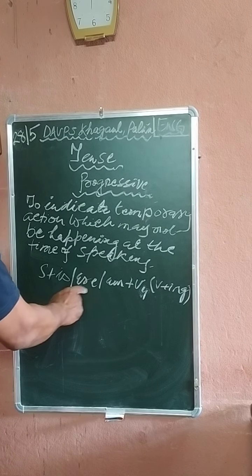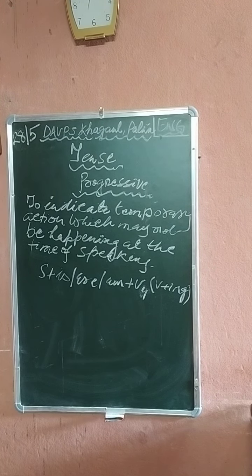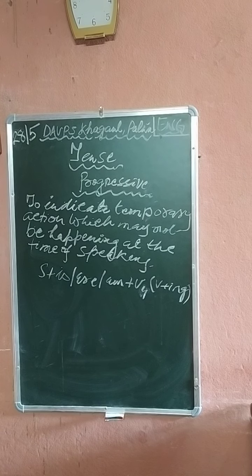Subject plus is/are/am plus V plus ing, that is V4. Or you may say V1 plus ing. I am reading a book. At present I am reading a book. So here it is present continuous.